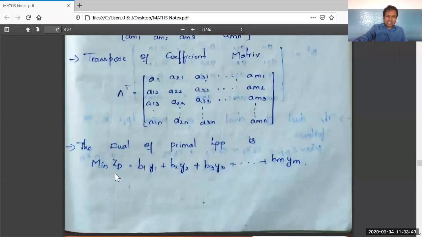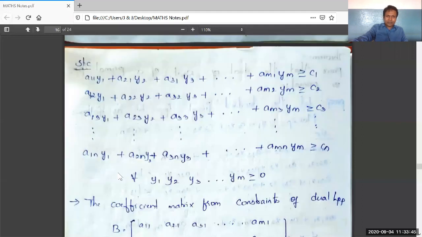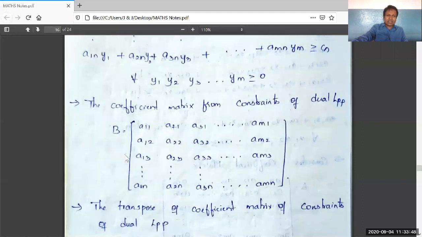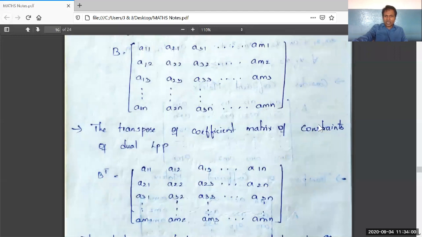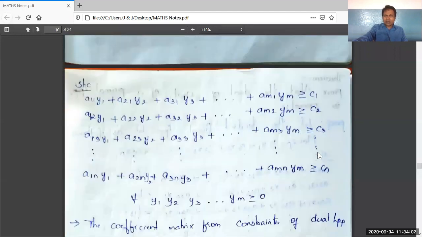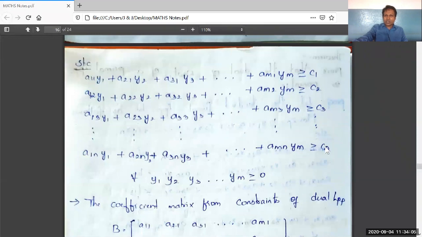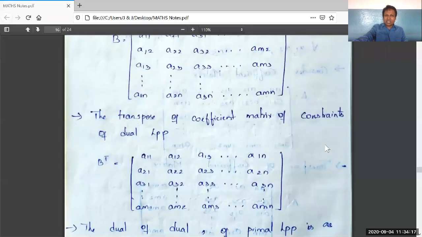Min ZD indicates it is the dual LPP, and in this, max ZDD indicates it is the dual of the dual LPP. The same Cj values are written here. See here, in this dual, instead of Bi's, they are C1, C2, and so on up to Cn. That is, while writing the dual of this dual LPP, we have to write C1, C2, C3, and so on up to Cn in places of Cj values.